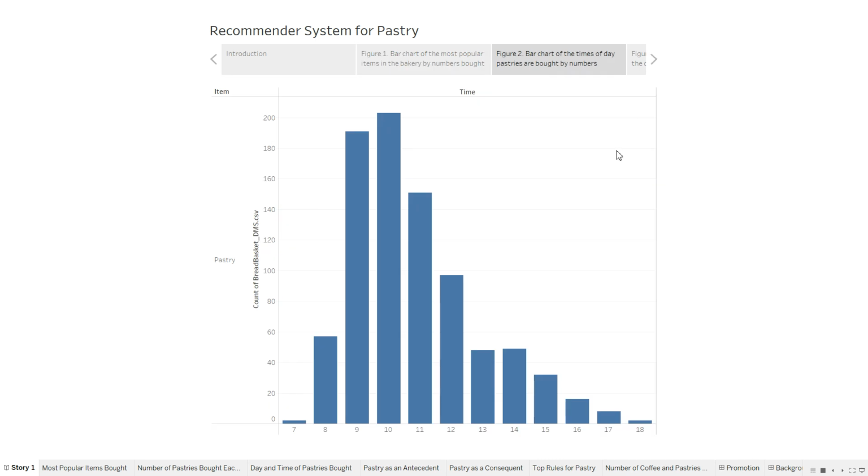So this bar chart displays the number of pastries sold each hour, and as you can see, between the hours of 9 and 11, there's a significant peak in pastry sales, which to me would be an ideal time to target the breakfast crowd.